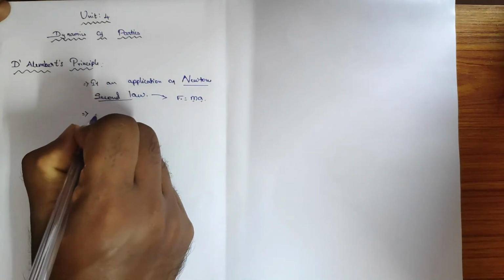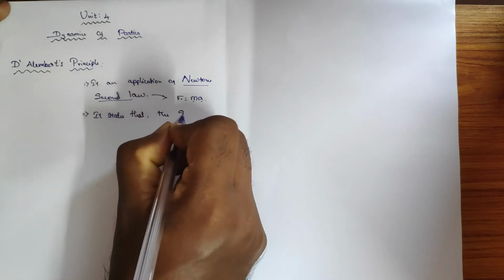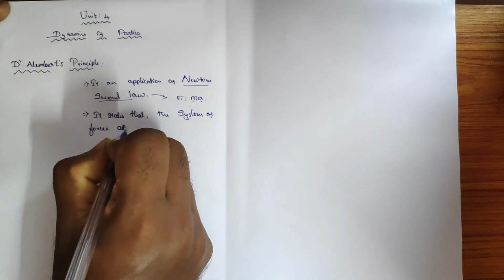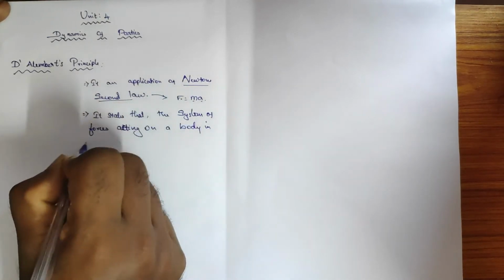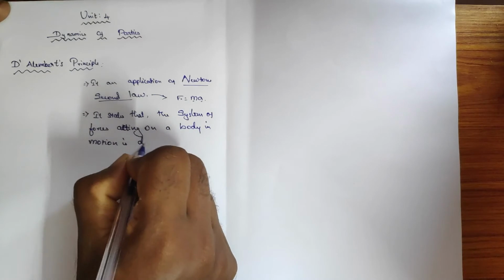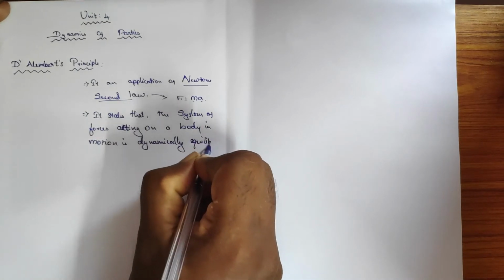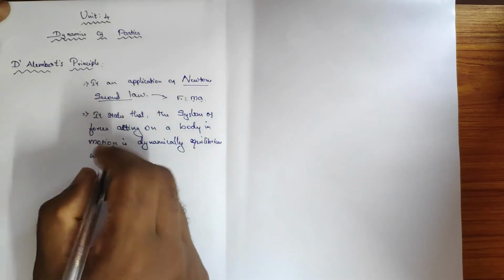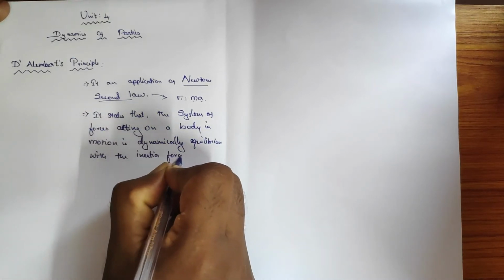So here it states that the system of forces acting on a body in motion is dynamically in equilibrium with the inertia force of the body.